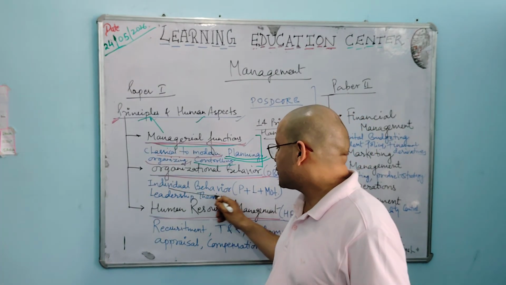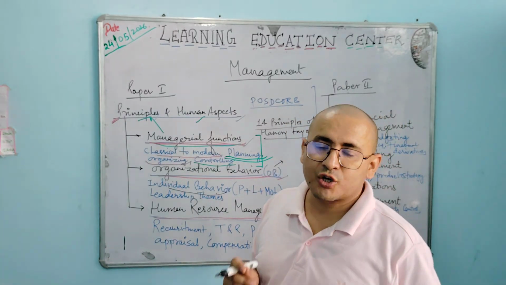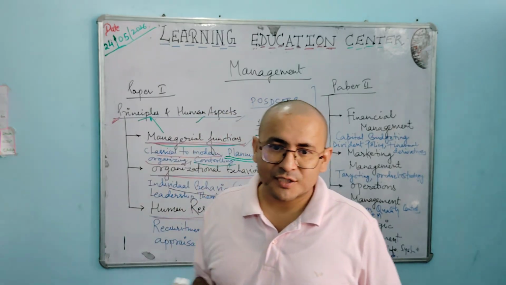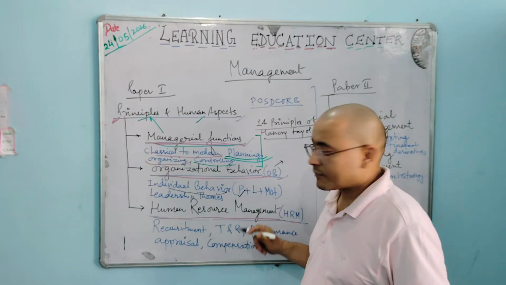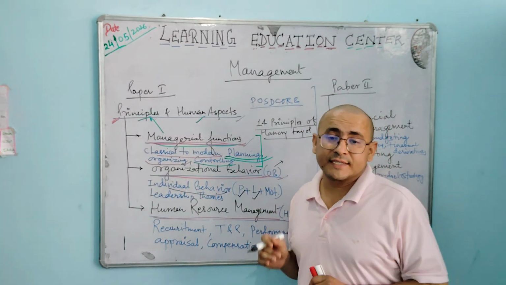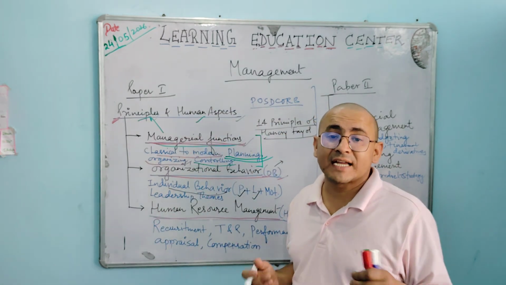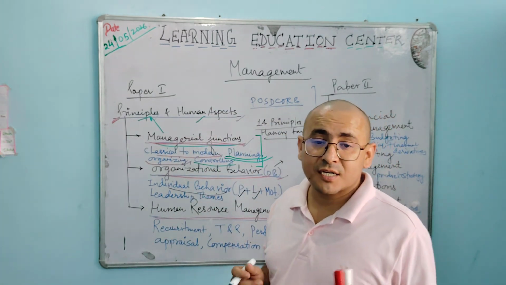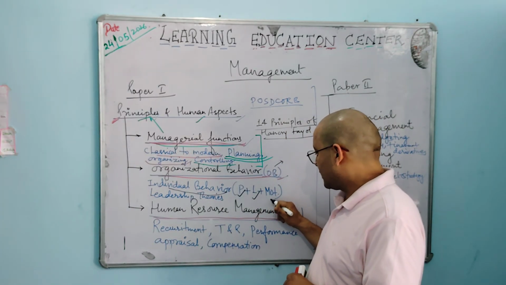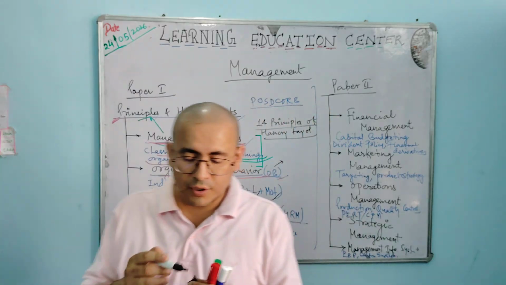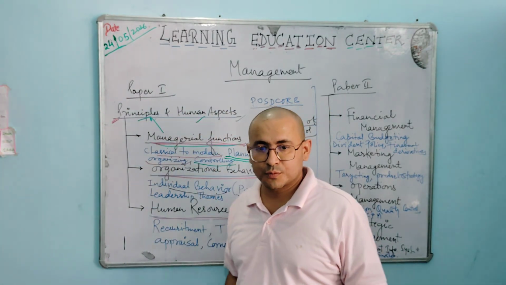Inside this we have individual behavior. Individual behavior means an employee's behavior, an employer's behavior, or a management's behavior individually. So that includes planning and learning: how much learning there is, and how much planning there is before delivering any task, what kind of planning has to be done to accomplish the objective in time. So planning and learning, and definitely motivation. Motivation is also very important to frame the objective smoothly.